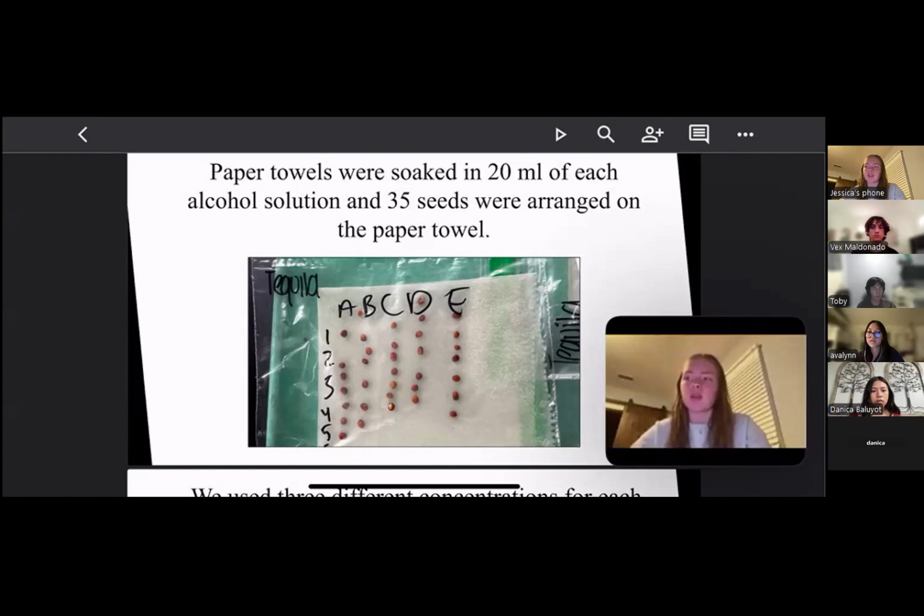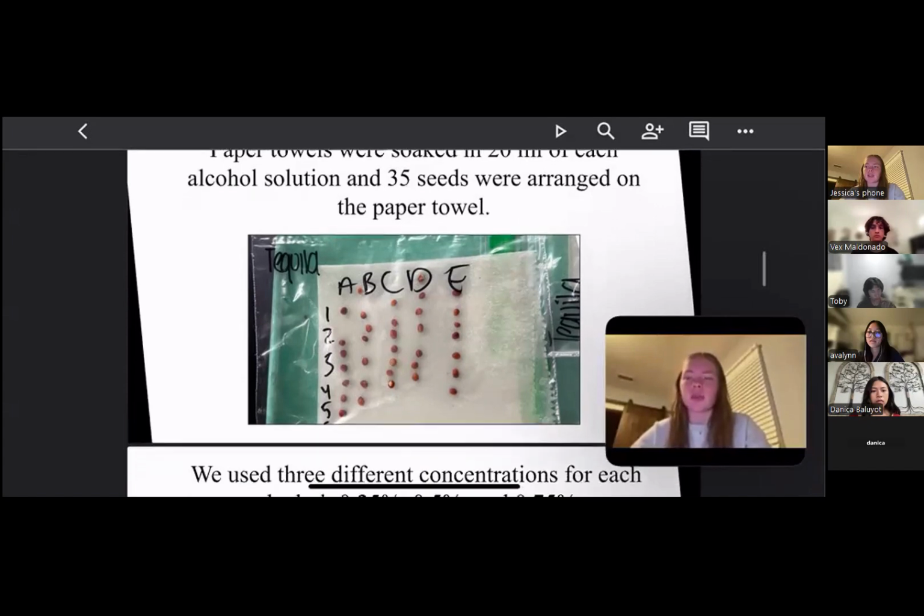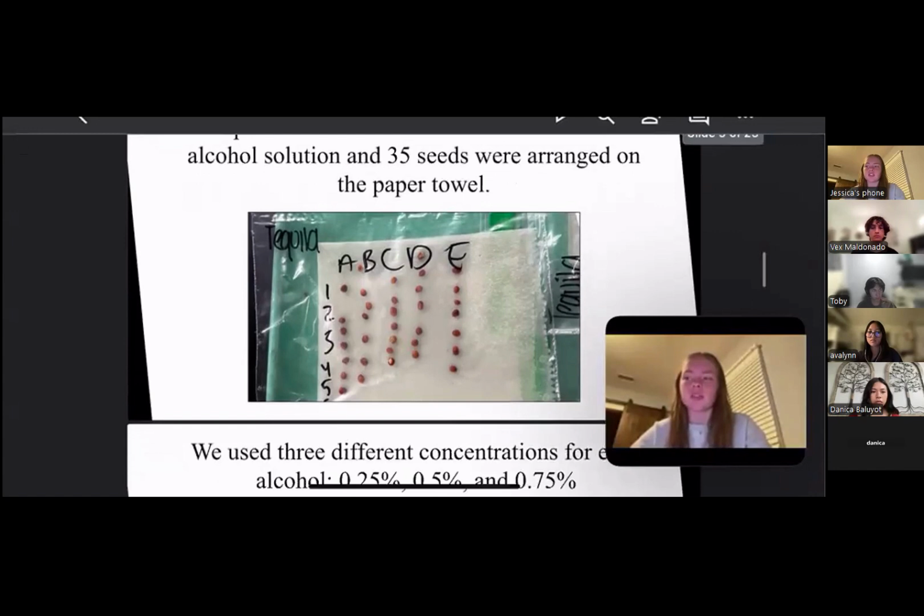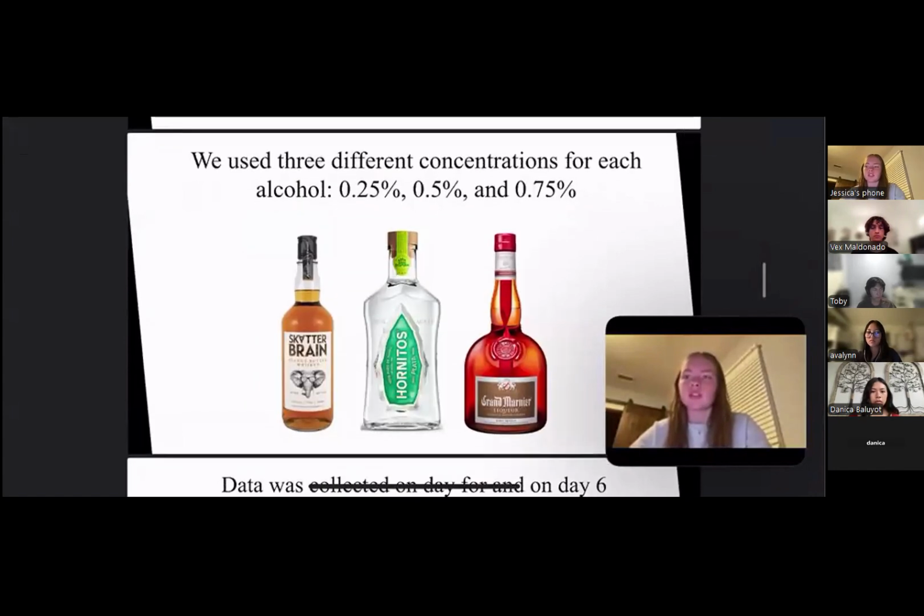The one difference between each bag was the 20 milliliters of solution that soaked the paper towel. The solutions we used had concentrations of each alcohol mixed with distilled water. We settled on the solutions having an alcohol content of 0.25%, 0.5%, and 0.75%. These alcohol contents were chosen after many trials with higher alcohol percentages that resulted in no growth.